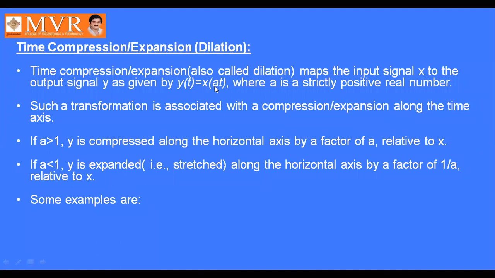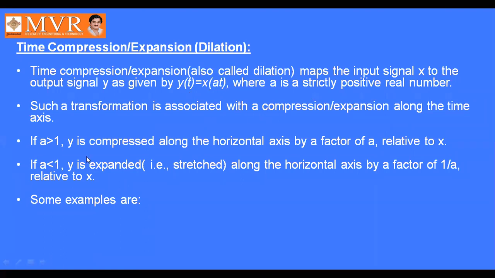We can express this either way. So y of t equals x of at, where a is a strictly positive real number. Such a transformation is associated with a compression or expansion along the time axis.